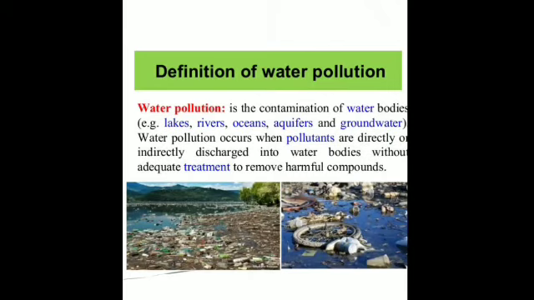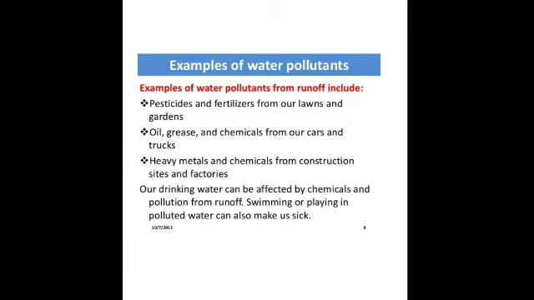So these harmful substances that contaminate the water and make it unfit for consumption, unfit for drinking, are known as water pollutants. So what are water pollutants? Examples of water pollutants are domestic sewage, industrial waste, pesticides, fertilizers, detergents, chemicals, oils and grease.